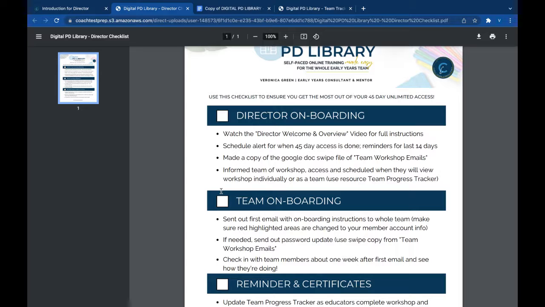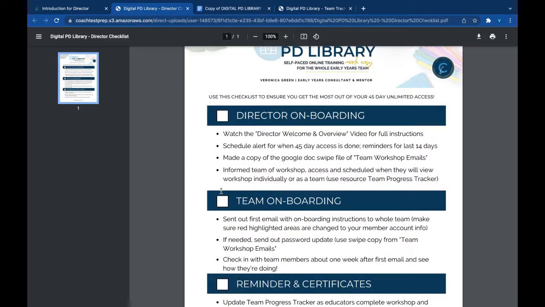There's also going to be a team tracker that's digital or printable, depending on how you choose to use this workshop. There are two different ways that I find people might want to use it. Either you sit down and everybody watches it together, say on Zoom, where you can share your screen, or if you have a projector, Wi-Fi, and a screen at your center, you could set it up so that everybody can watch it that way.